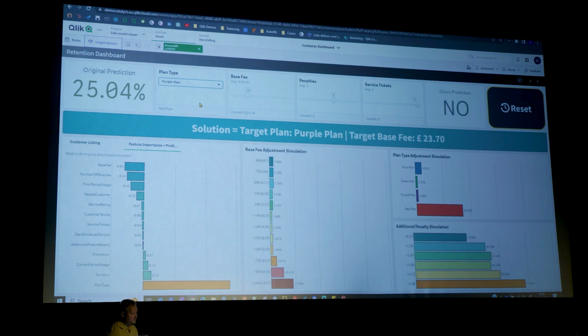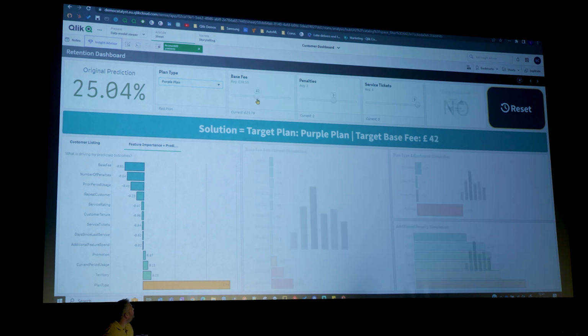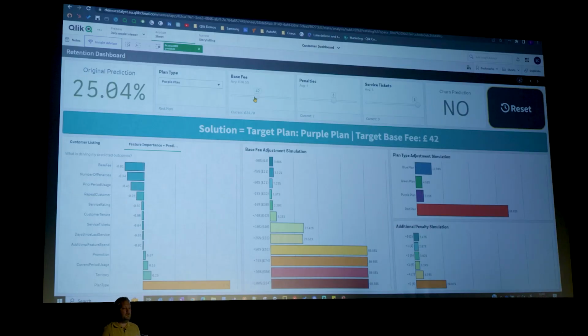Now let's see what happens. Look at the scope I have now to play around with the base fee. The middle chart tells me again, I have a lot of scope here to put them up to maybe where the other customers were at, £42. Not likely to churn now.